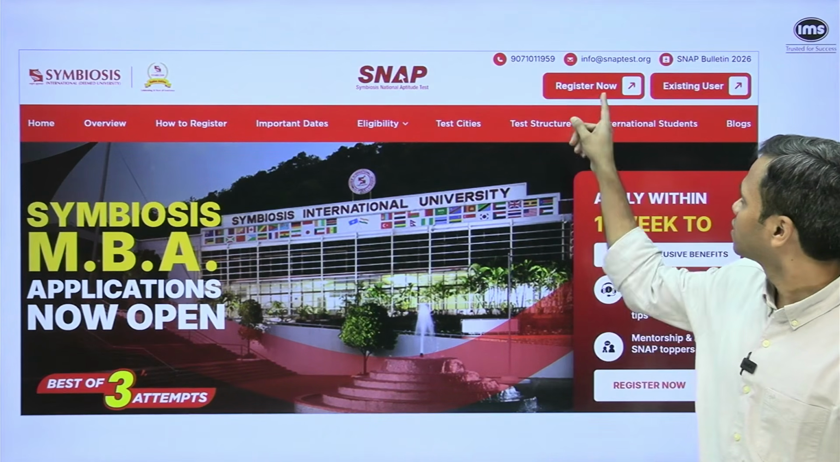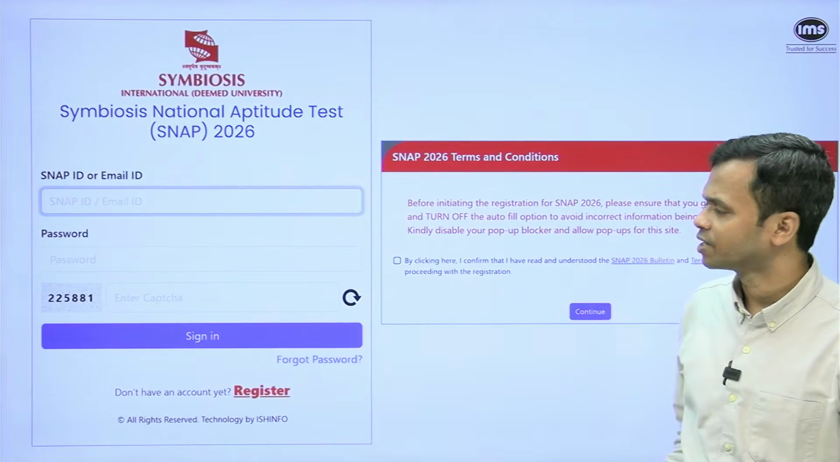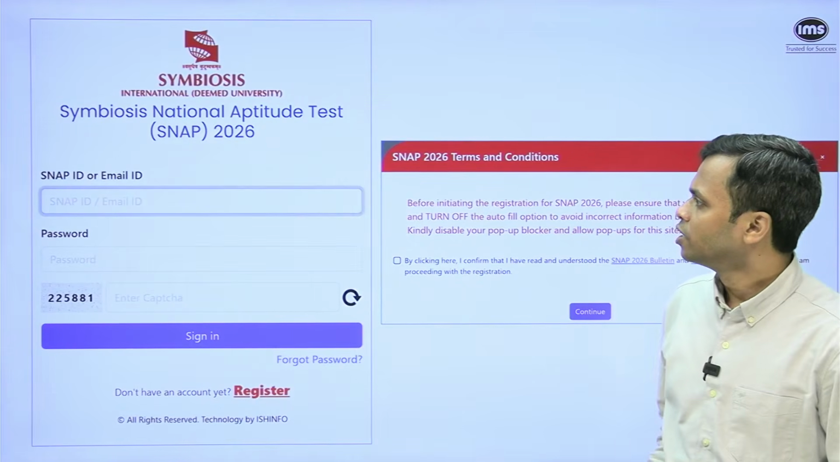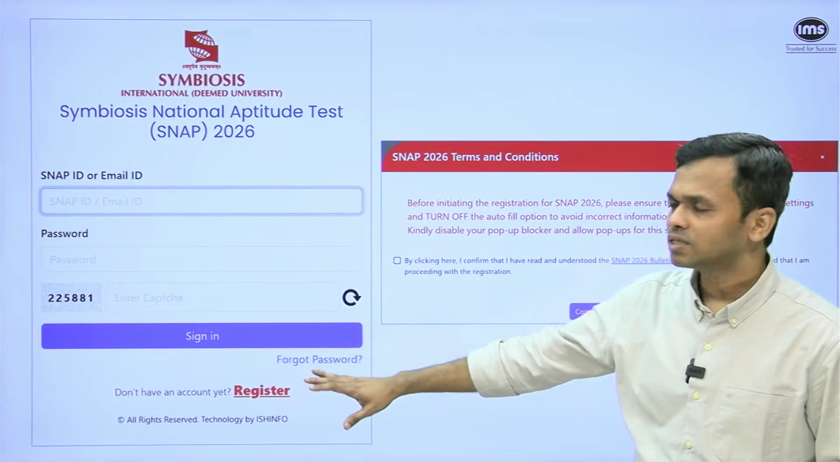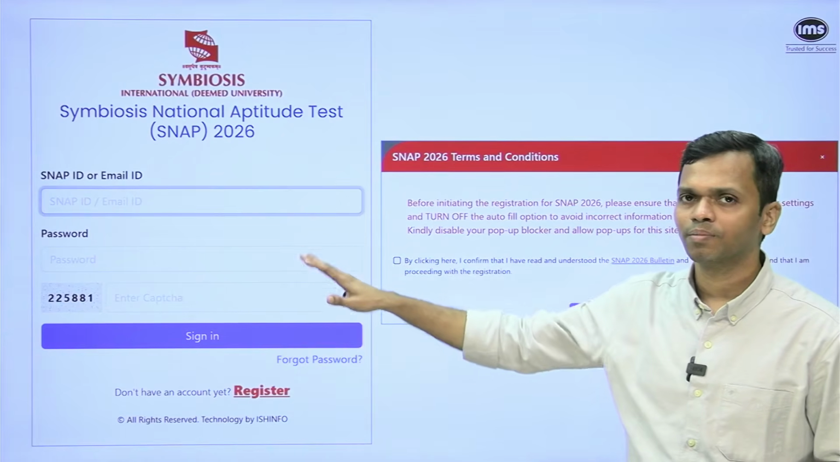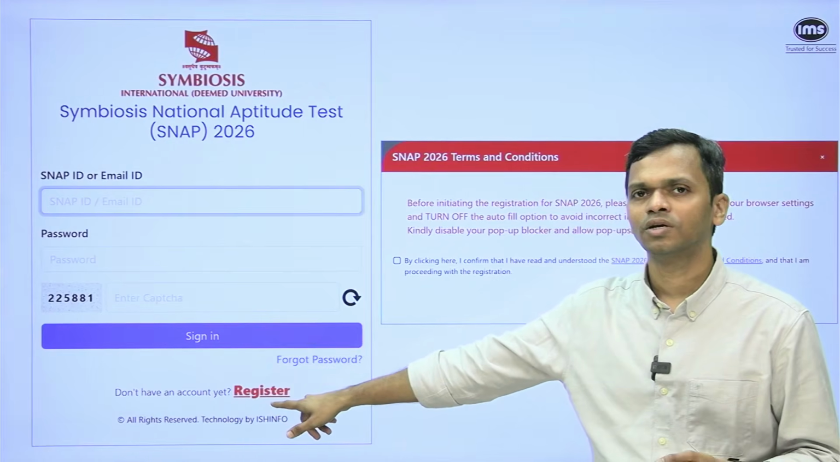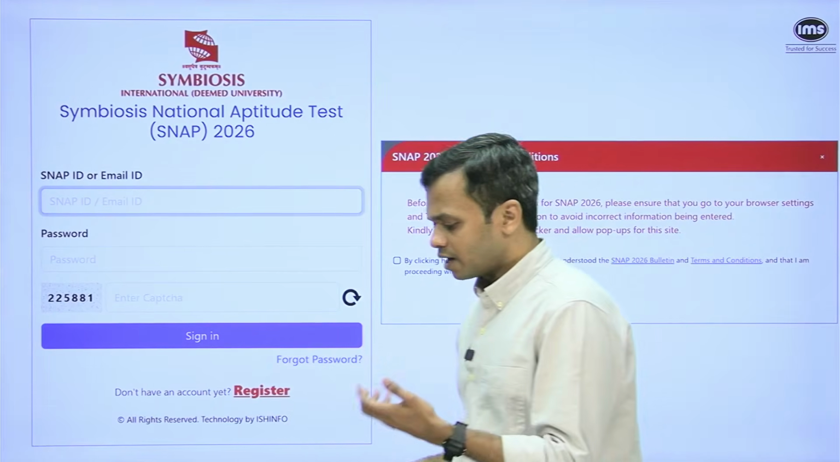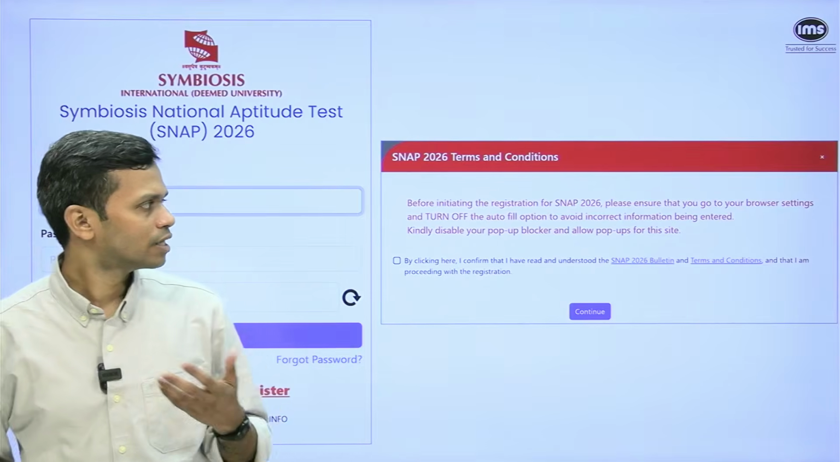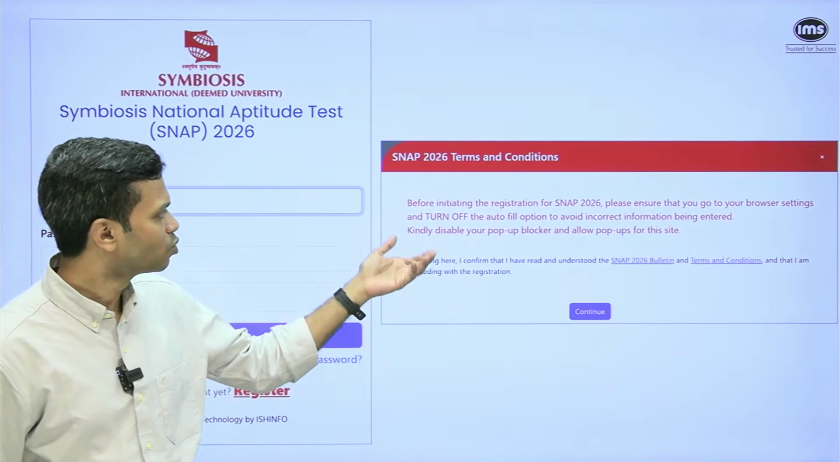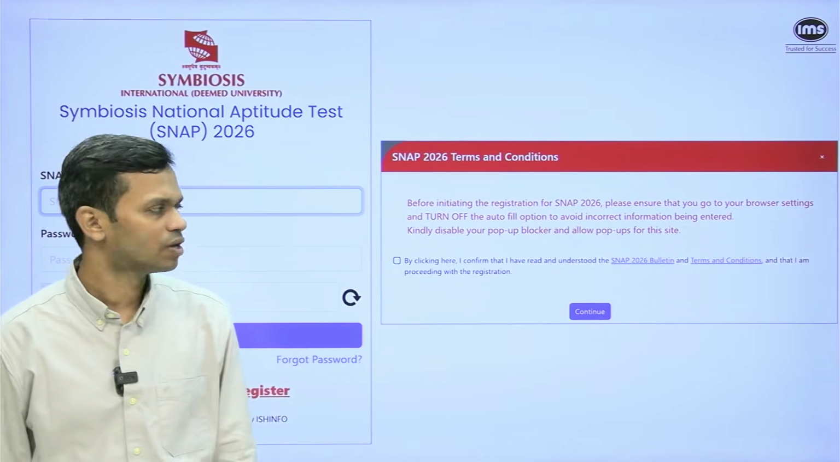Now you will click here, which is register now, and then begin the registration process. So first it will show you a screen like this. Now, obviously you don't have your SNAP ID at this point of time. So you will have to click here, which is you don't have an account, click on register. At the registration stage, you will have to provide your email ID. And before you do that, there are some terms and conditions that you will have to go through.